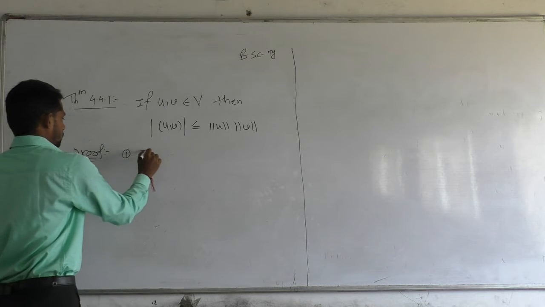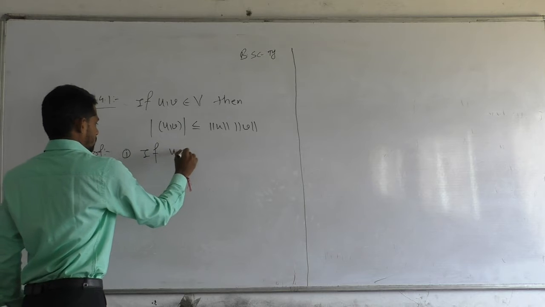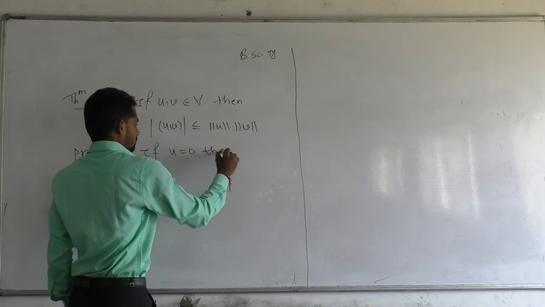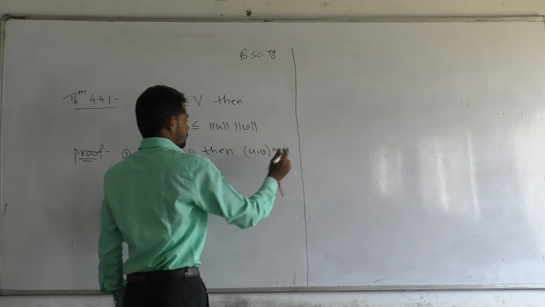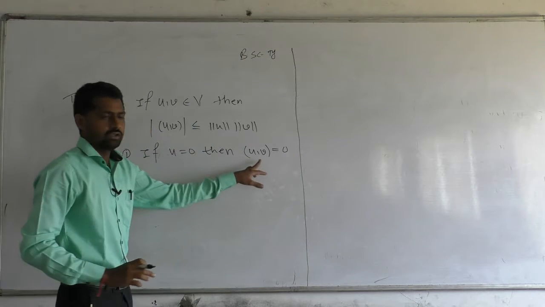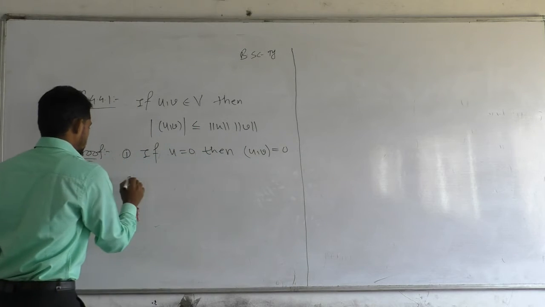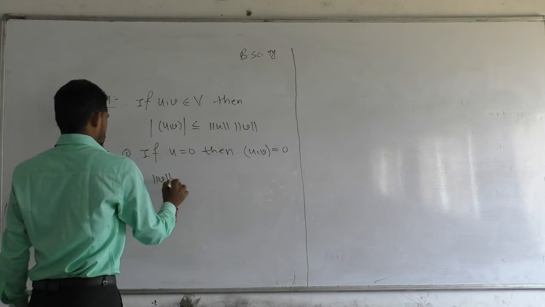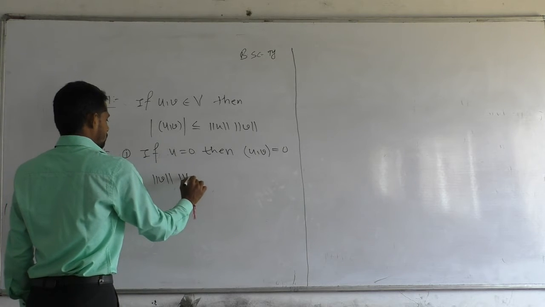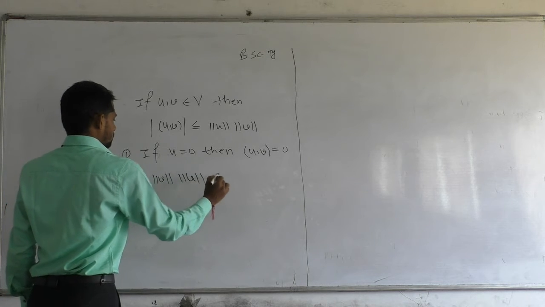First, if u is equal to 0, then we can directly say that inner product of u comma v is equal to 0. V can be any vector. This implies that norm of v into norm of u is equal to 0.